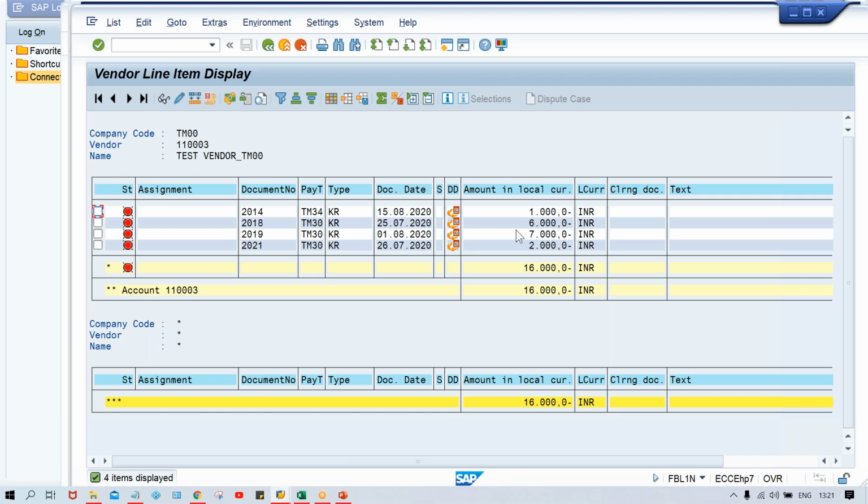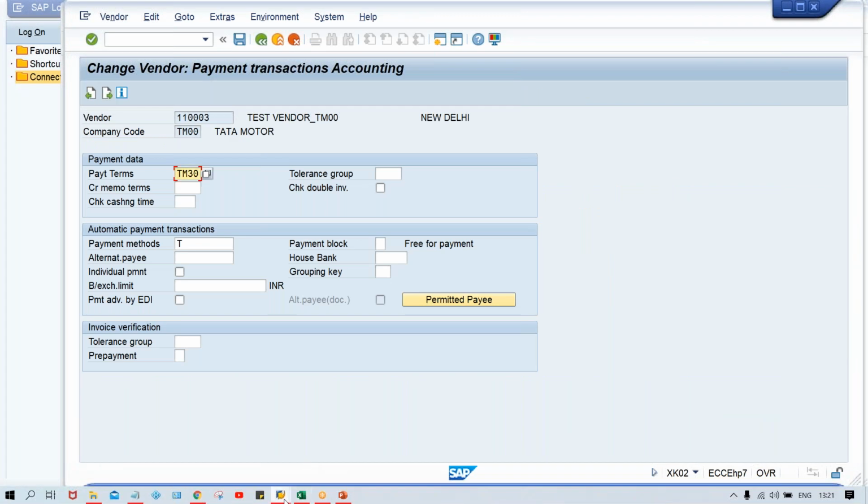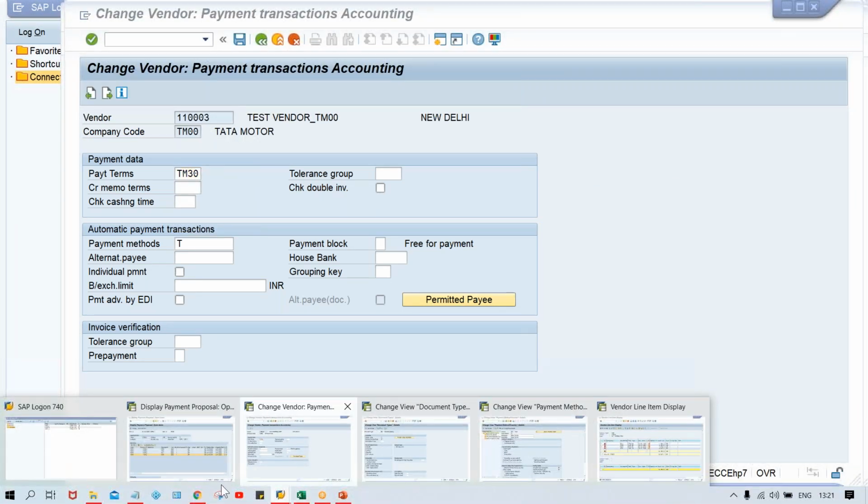So look at here, only these are the open items. It means whatever remaining was there is already gone. Have I opened these things? Let me check. No, FBL3N was not open.